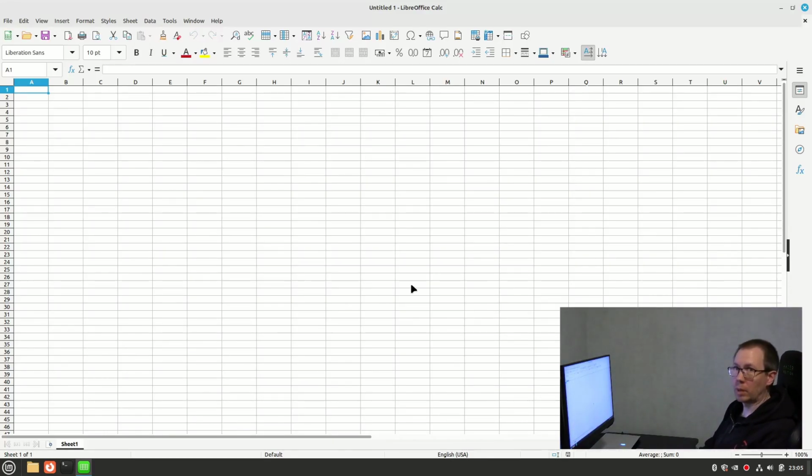If you want to do some math, you have LibreOffice Calc. If you use Excel, this will not be a problem for you.